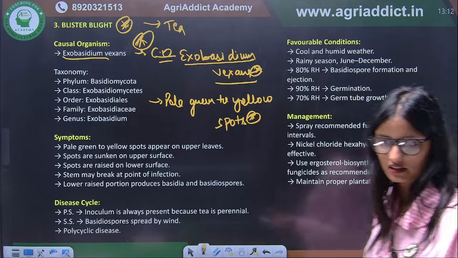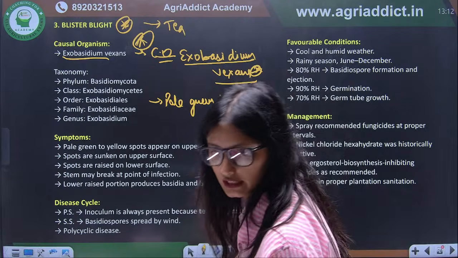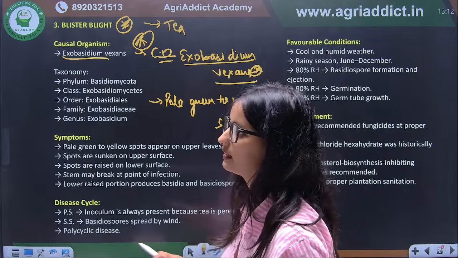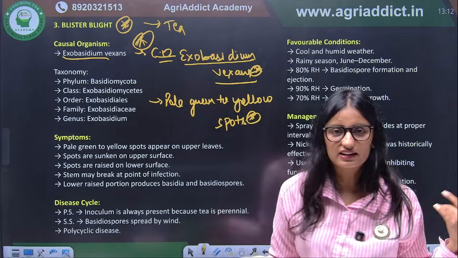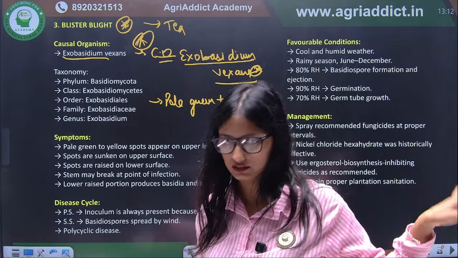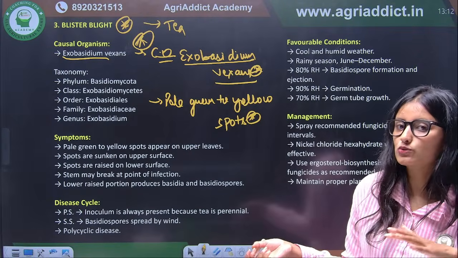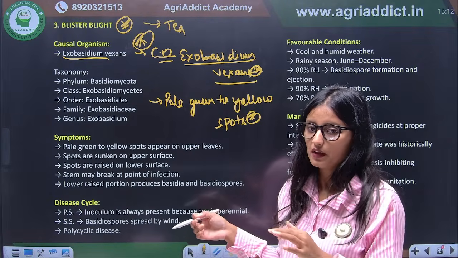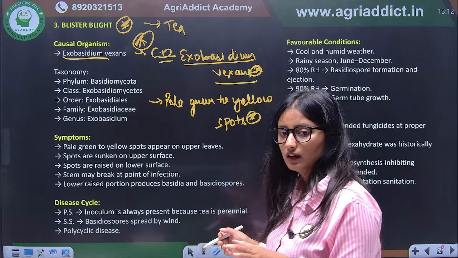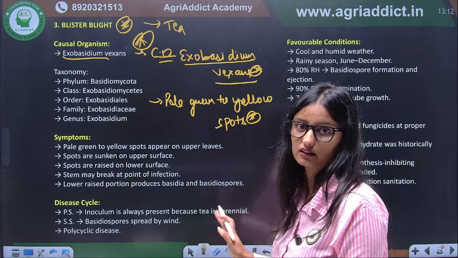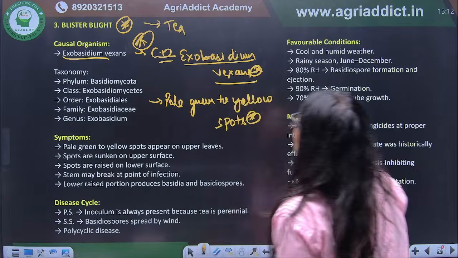Yes, so go through each and every one, so you know very well what they are asking. They are basically asking about physiological disorders and nutritional disorders, which we are going to discuss in this class. There are very few questions on the causal organism in your AHO exam, but in the ADA exam they are asking this.